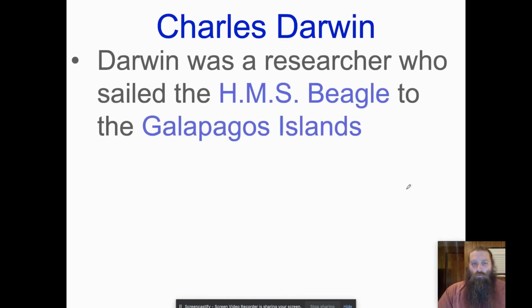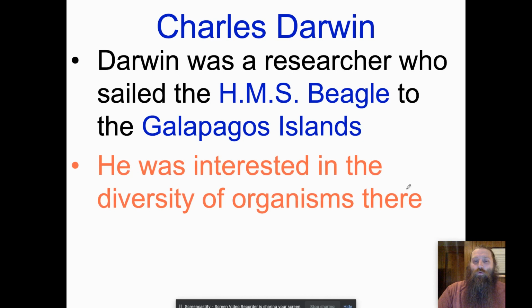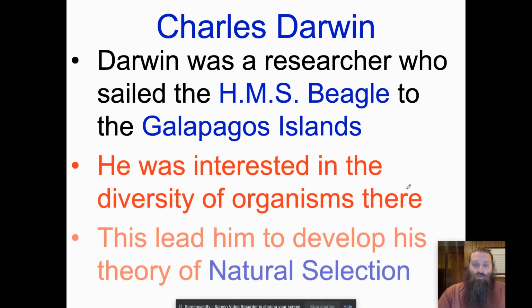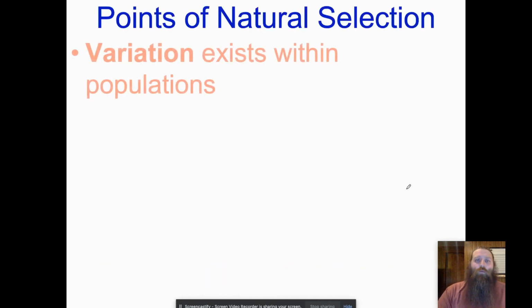Now, Darwin was a researcher who sailed on the HMS Beagle, a British ship. Went to the Galapagos Islands. Right, he was interested in studying biodiversity, and his studies led him to develop the theory of natural selection. Now, what are the points of natural selection?